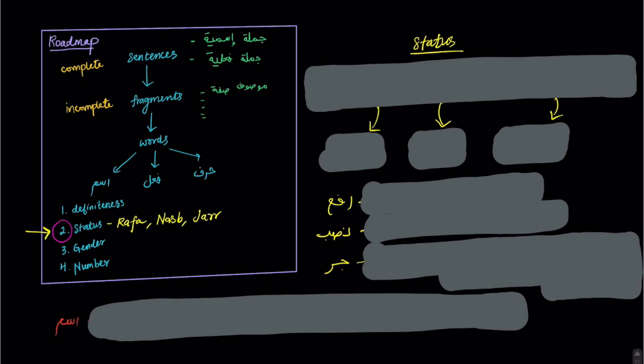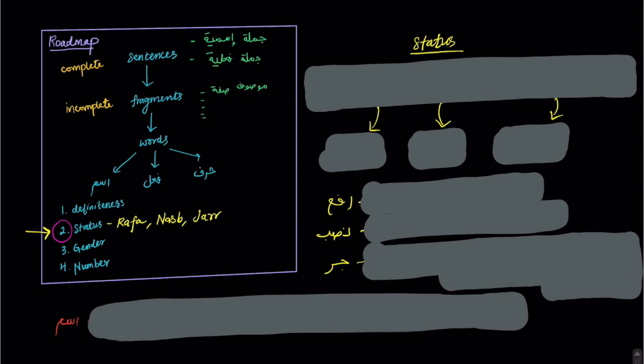Today we're talking about status, the status of the ism. This is a very important concept. Inshallah, we've already introduced it. We're going to talk about it a little bit more in this lecture. And then in the upcoming lectures, as we do more examples and we start reading together, everything will become super clear. But inshallah, we're going to go more into the concept of status, understanding rafa, nasab, and jar, and how the ism plays a role in the sentence.